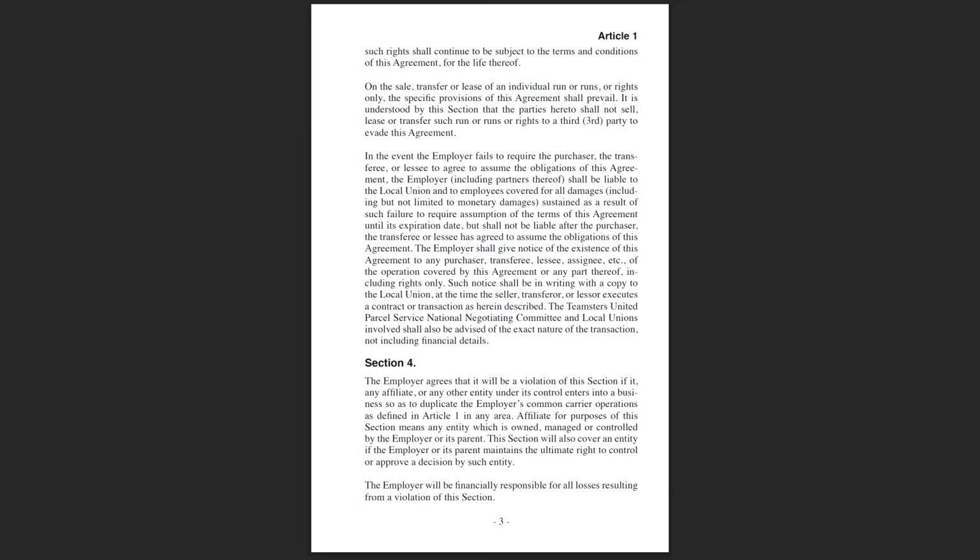Section 4. The employer agrees that it will be a violation of this section if it, any affiliate, or any other entity under its control enters into a business so as to duplicate the employer's common carrier operations as defined in Article 1 in any area. Affiliate for purposes of this section means any entity which is owned, managed, or controlled by the employer or its parent. This section will also cover an entity if the employer or its parent maintains the ultimate right to control or approve a decision by such entity. The employer will be financially responsible for all losses resulting from a violation of this section.